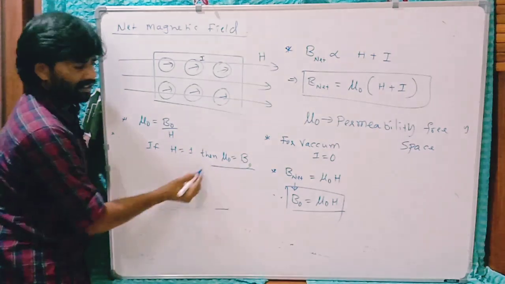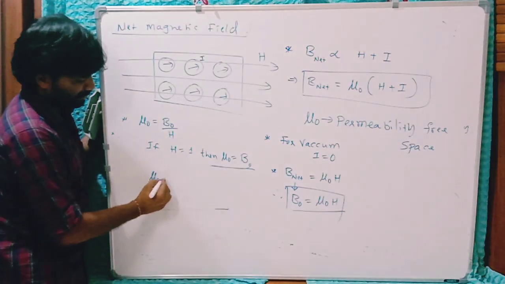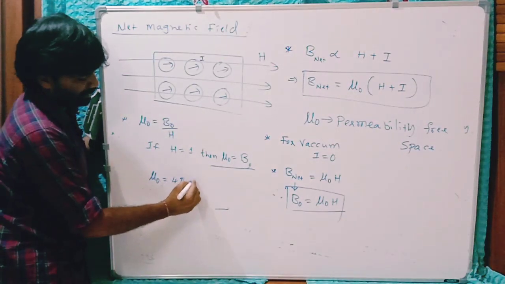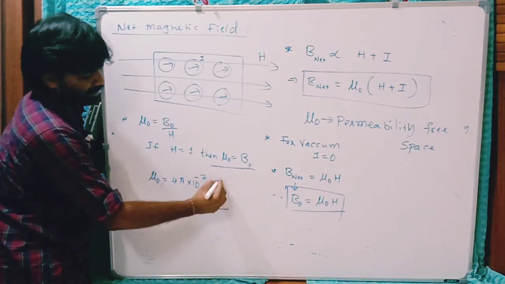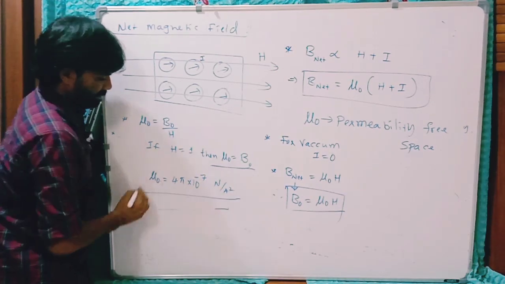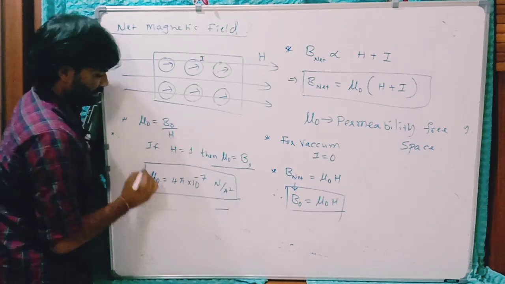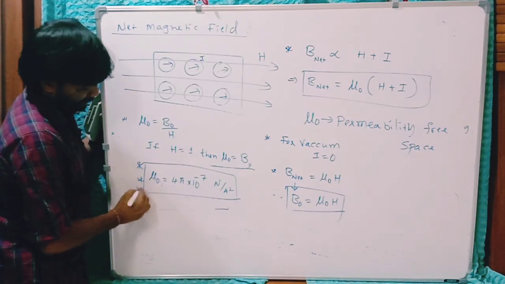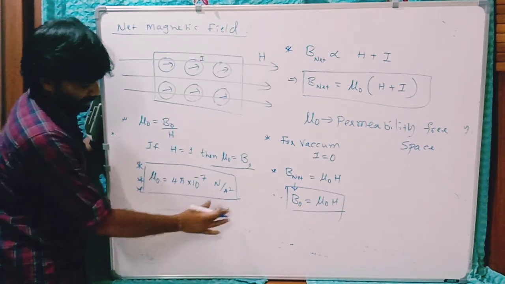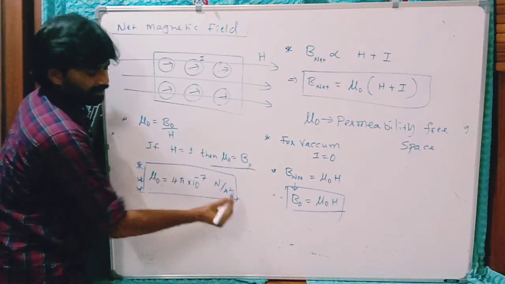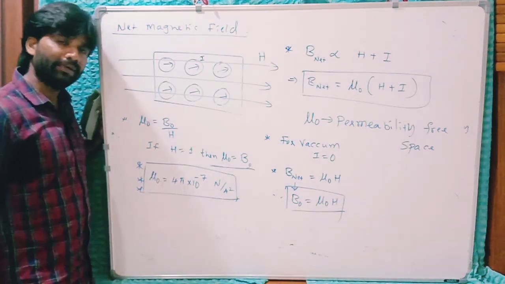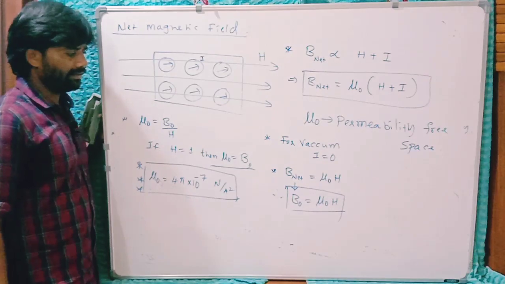Clear? Very easy. The mu naught value is equal to 4 pi into 10 power minus 7 Newton per ampere square. Remember this. We use this value frequently while solving problems. That is the mu naught value, the permeability of free space.